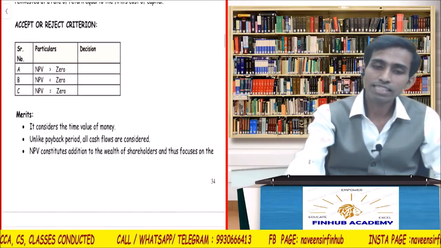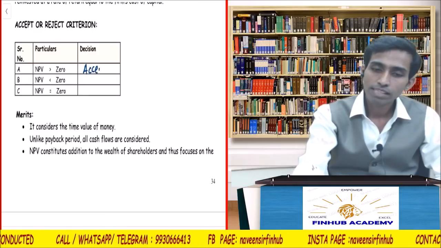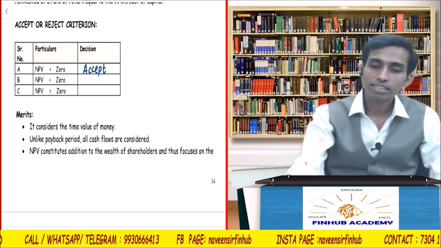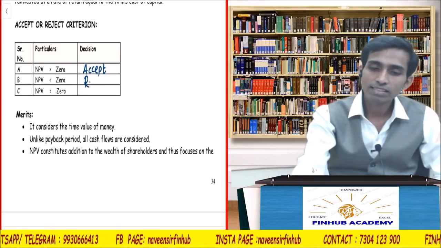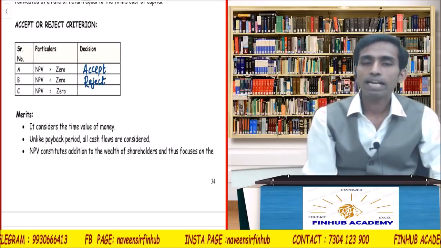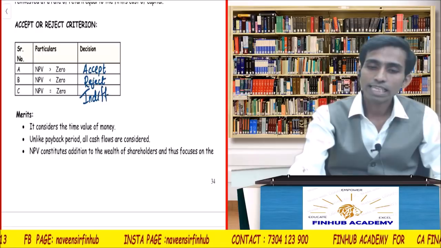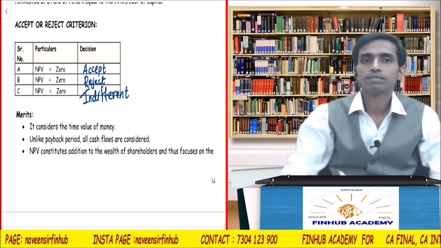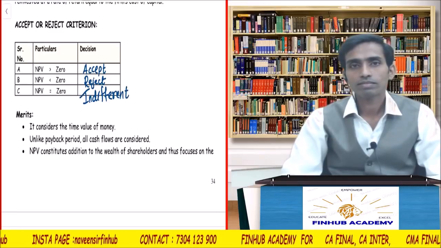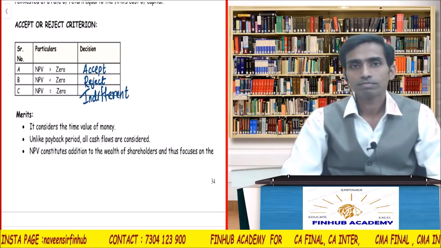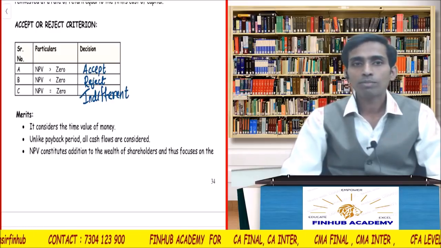Here I have given a table. If NPV is greater than 0, accept. If NPV is less than 0, meaning negative, reject. And if NPV is equal to 0, then you write indifferent. Accept, reject and indifferent. I hope everybody has the textbook.